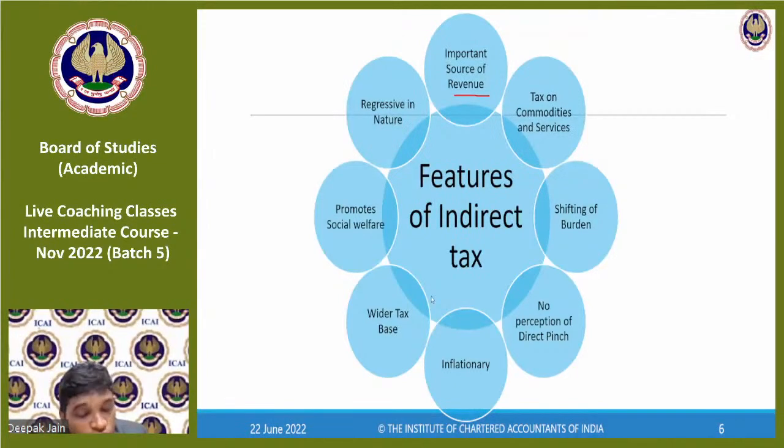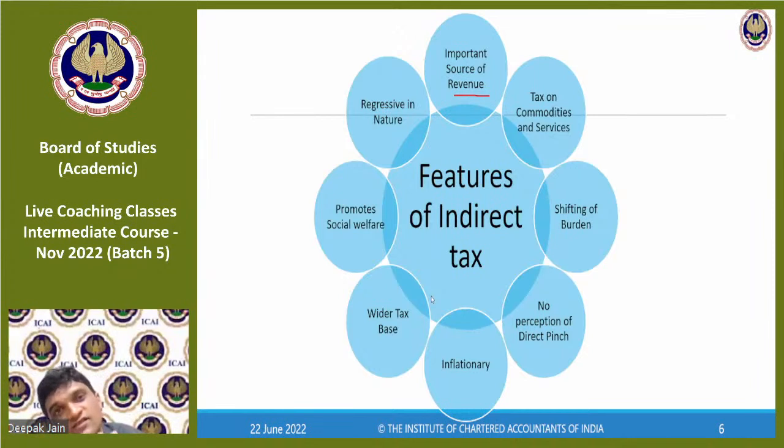It promotes social welfare. How? By not taxing goods on essential commodities, taxing low rate on few of the important commodities, taxing high rate on people who can afford it, and taxing extra rates on sin goods, so that the consumption of sin goods is discouraged. That way, it promotes the social welfare.